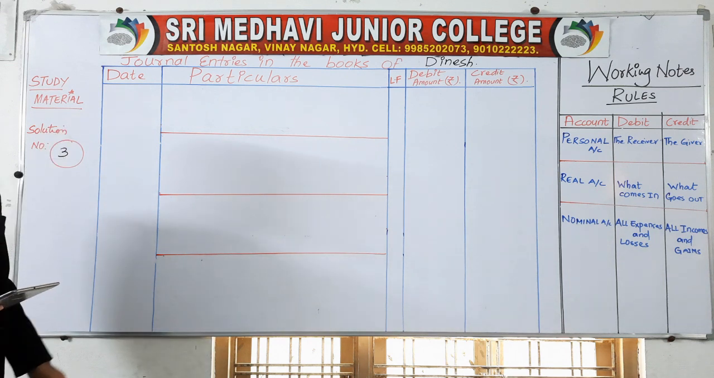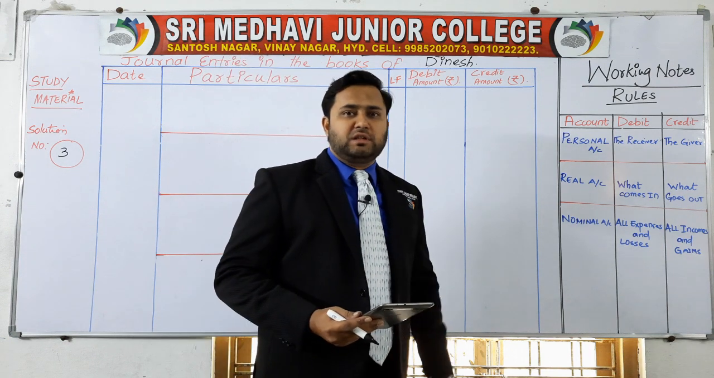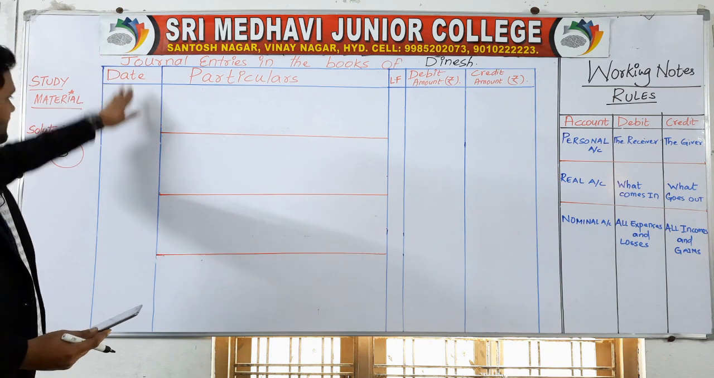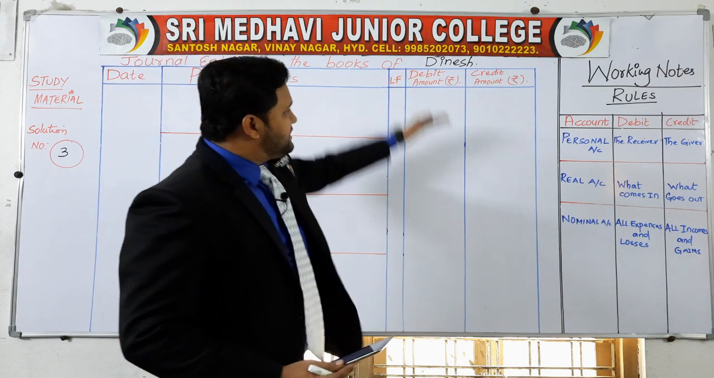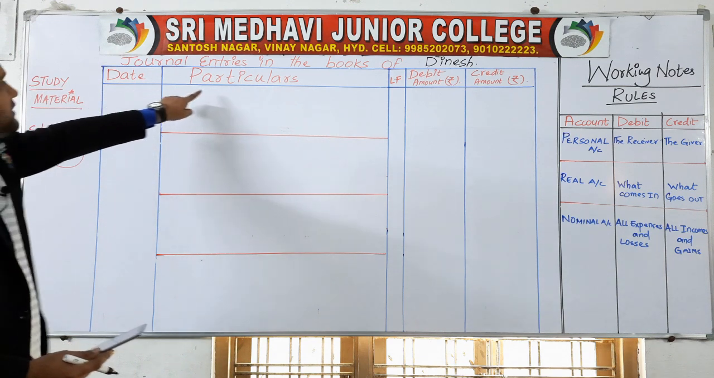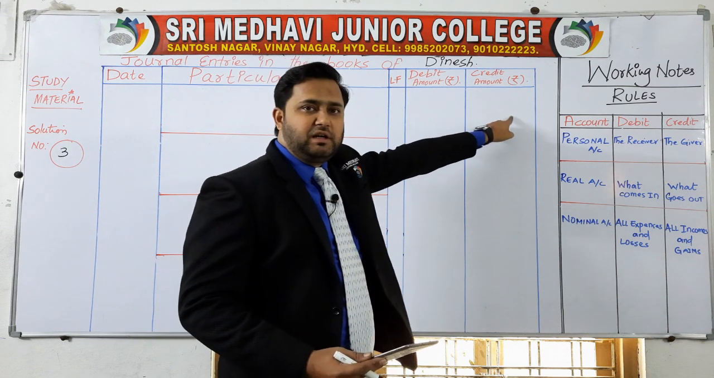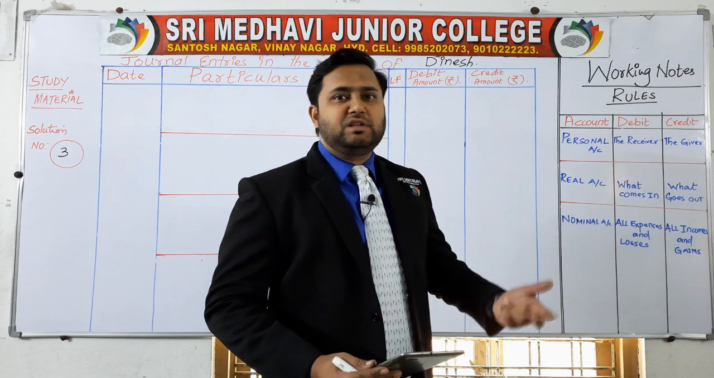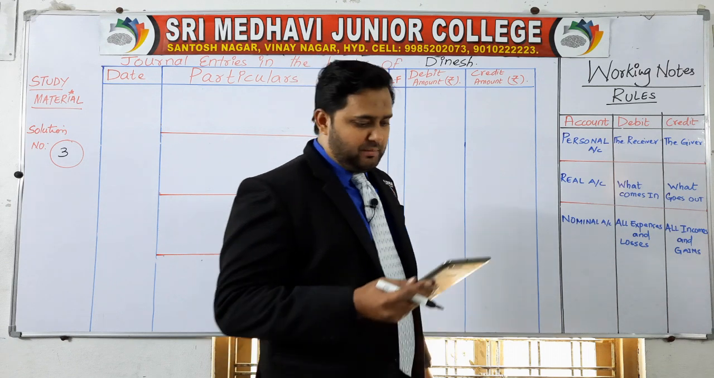While writing the journal entries, we need to prepare a proforma for journal entries. There are 5 columns in that proforma: date, particulars, LF (ledger folio), debit amount in rupees, and credit amount in rupees. You need to keep in mind all these working notes or rules, and learn them by heart so that you can solve the problem easily. Let's see how to solve the problem.